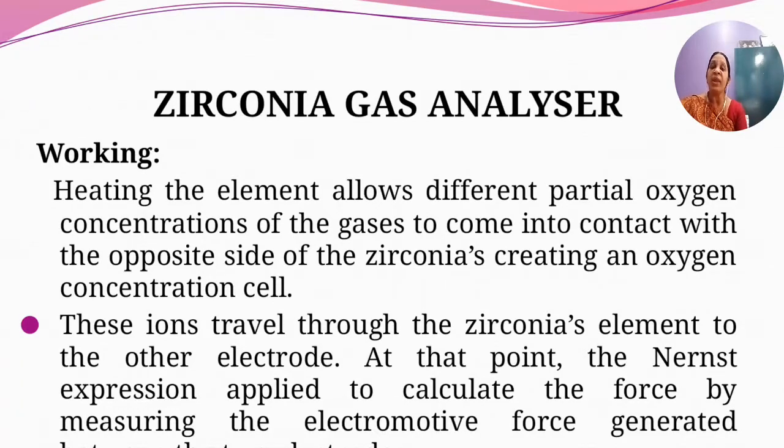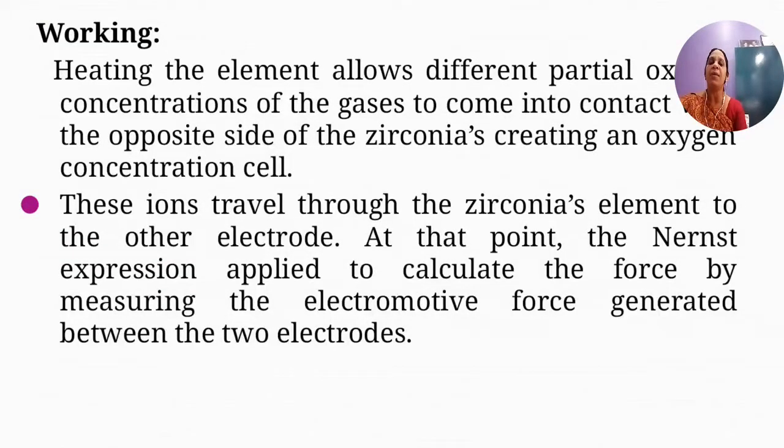So when the ions are produced, what happens? They travel through the zirconia element to the other electrode. At that point, the Nernst expression is applied to calculate the force by measuring the electromotive force generated between the two electrodes.